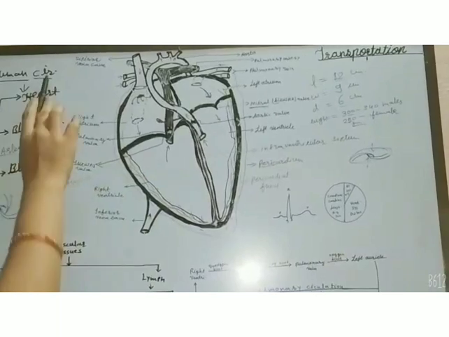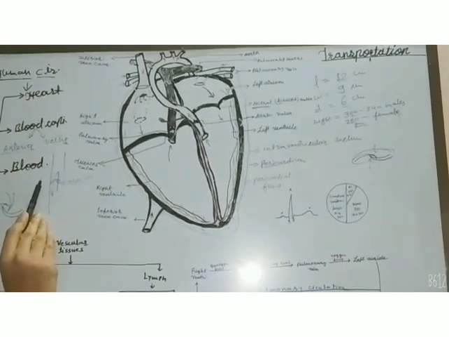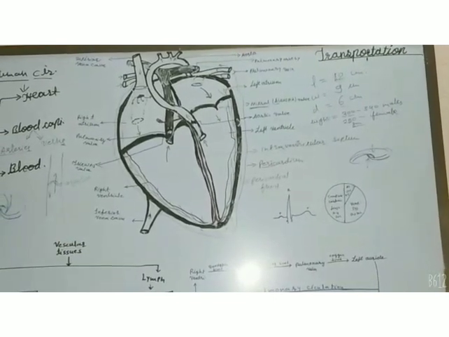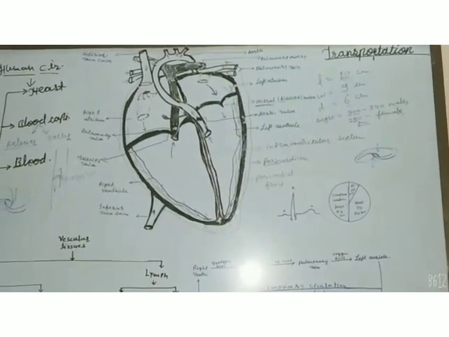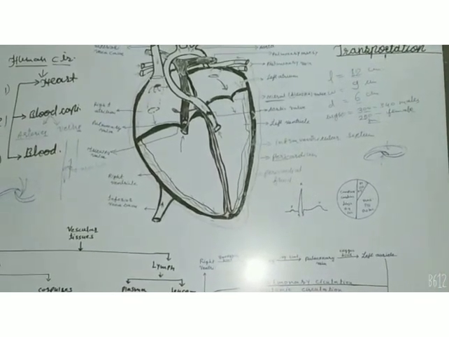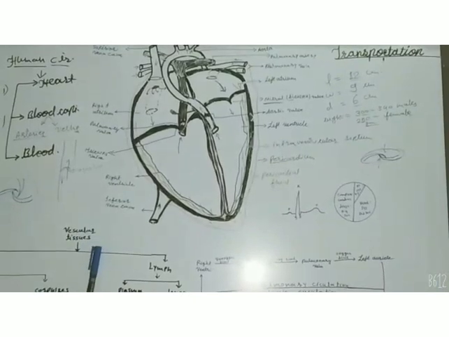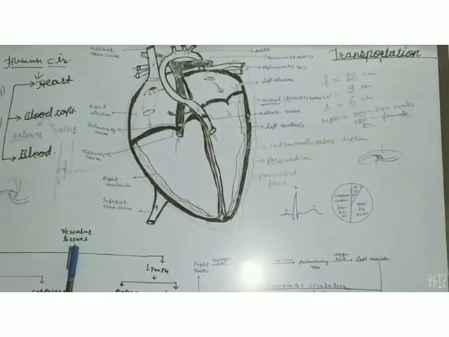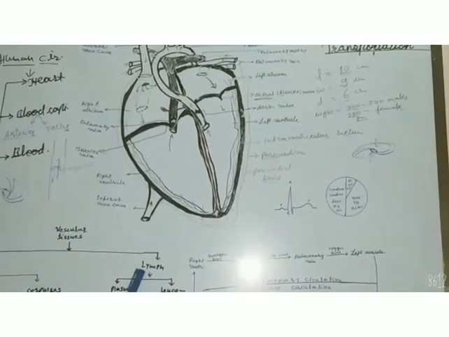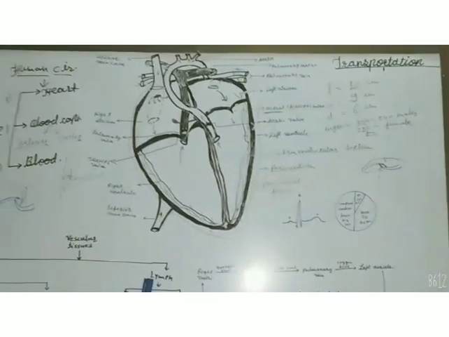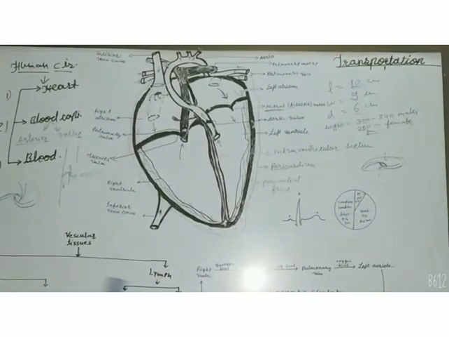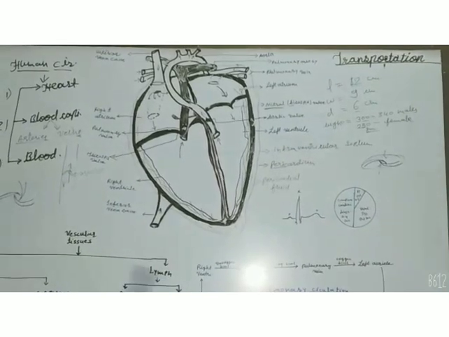Another component of the circulatory system is the blood. Blood is a fluid which is known as connective tissue because it maintains the connectivity with each cell and tissue of the body. In this way, the vascular tissues mainly consist of blood and also lymph. So it can be differentiated into two main components, blood and lymph.